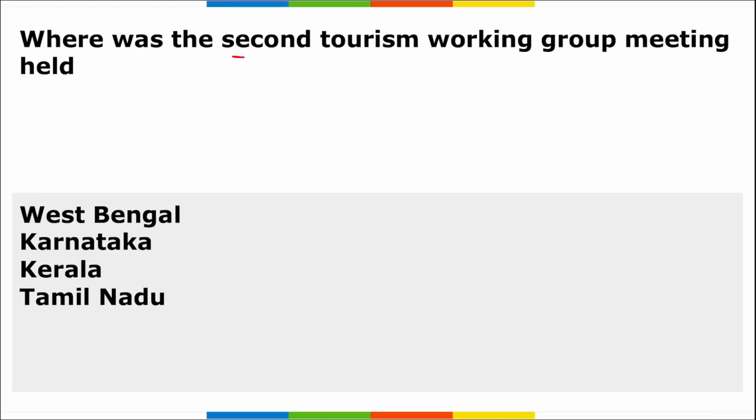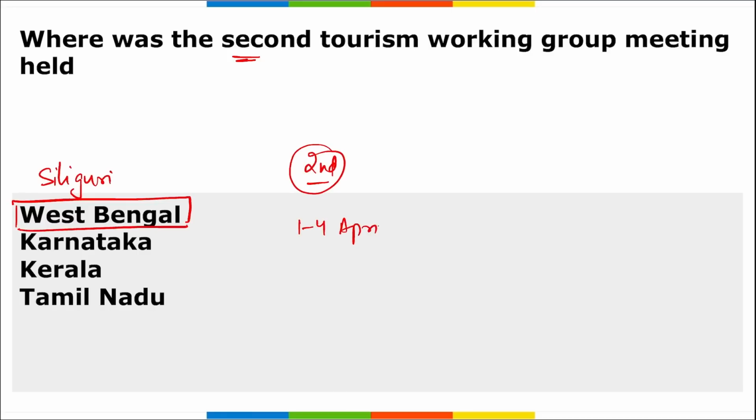Next, where was the second tourism working group meeting held? So second edition of the tourism working group meeting was held in West Bengal, and to be precise, it was held in Siliguri, West Bengal. Alright, this is the second edition of this tourism working group meeting that was held in Siliguri, West Bengal in the Darjeeling district. It was from 1st to 4th of April, and it was represented by almost 56 delegates from